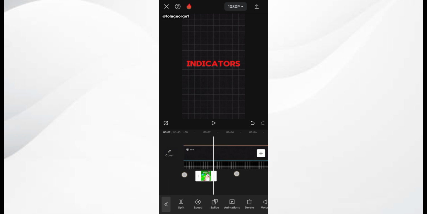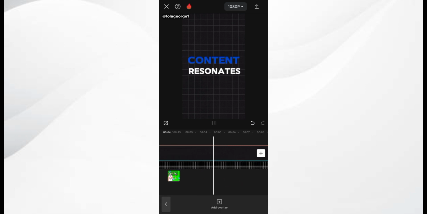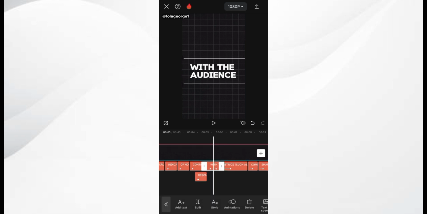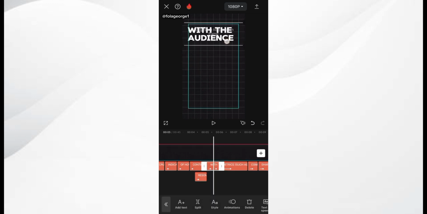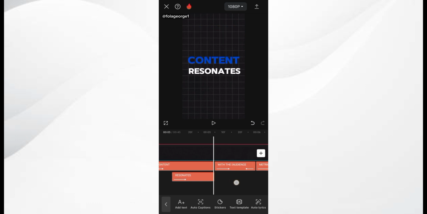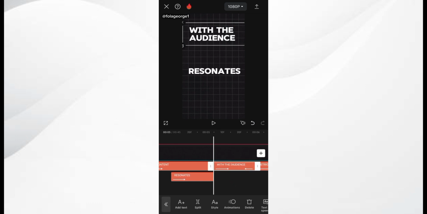So let's move on to the next text and bring in the next animation for the next text. Indicators of how well content resonates with the audience. You can see with the audience, right? What I'm going to do with this audience text, I'm simply going to reposition it upward, at the top, right? Then I'm simply going to bring in the audience animation.